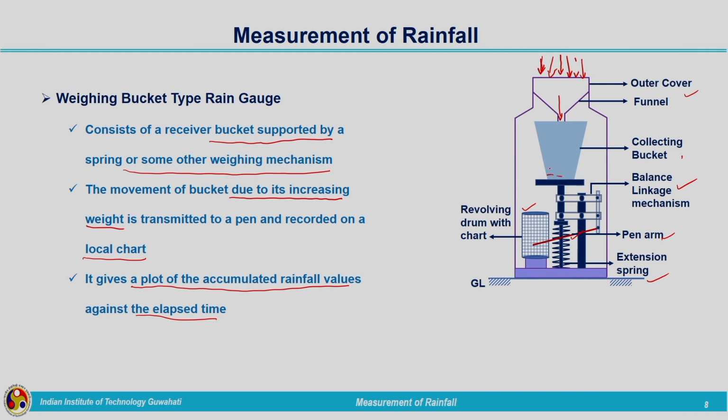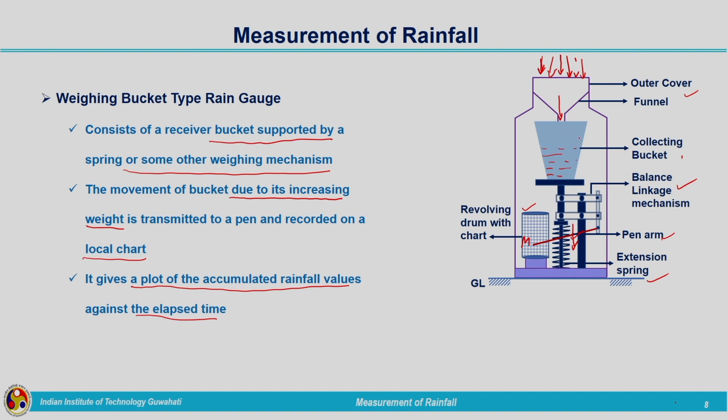As the weight of the bucket is increasing, the spring will be coming down, and because of that we will have the movement of the pen. It will be marking the rainfall depth, how much it has come down, and those markings will be shown on this chart. That way it can be used until it is fully filled.